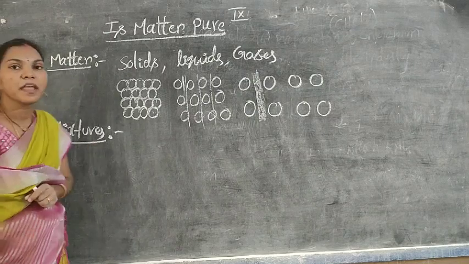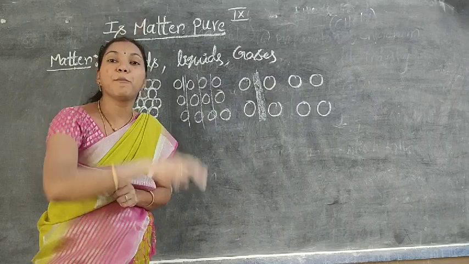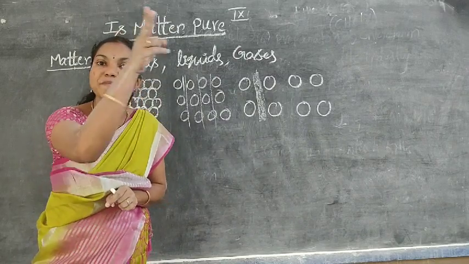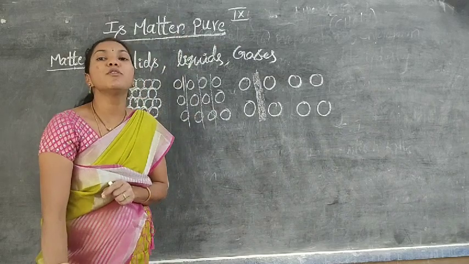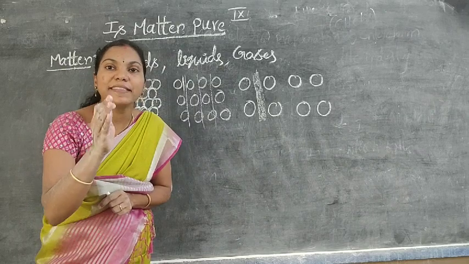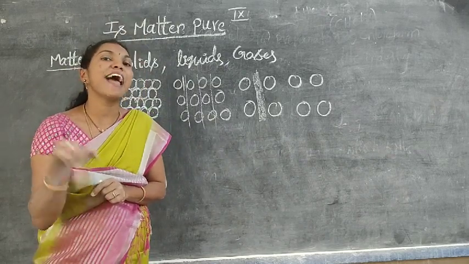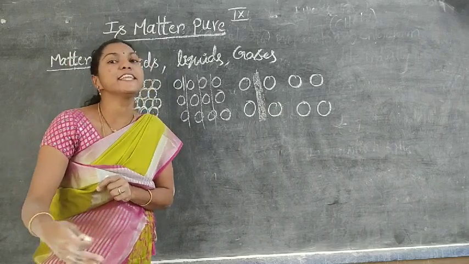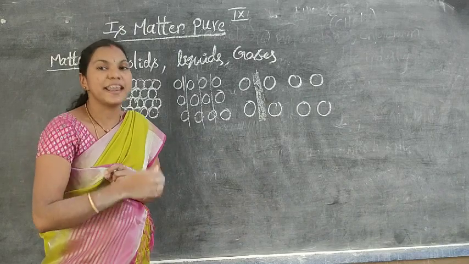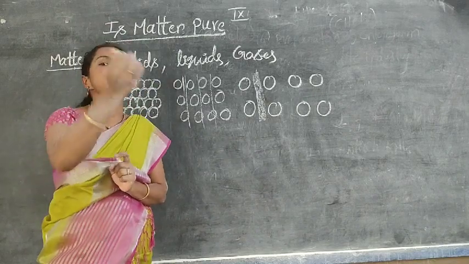What are mixtures? Substances having 2 or more types of components are known as mixtures. The components may have the same nature or different nature. Air is a mixture: hydrogen is mixed with oxygen, and oxygen is mixed with nitrogen.